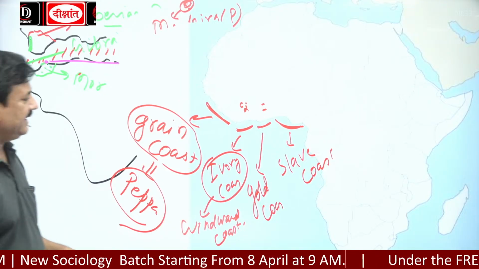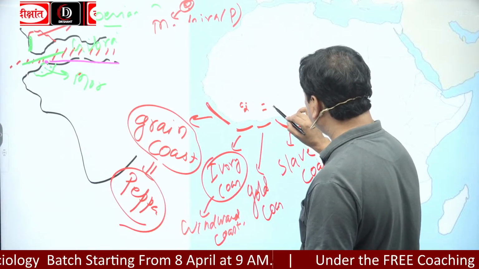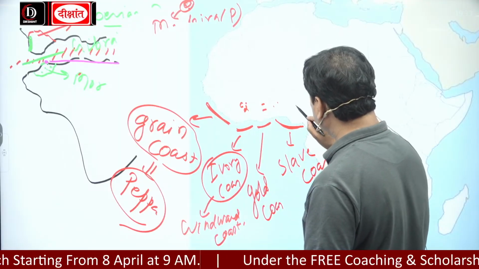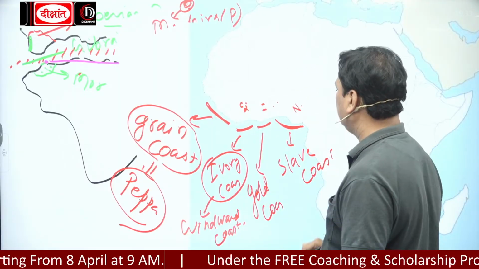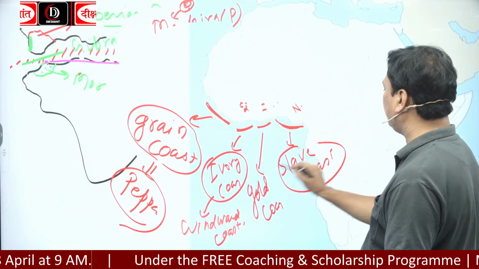And then there is Togo, Benin and Nigeria. The coast of this region is called Slave Coast. Why is it called Slave Coast?